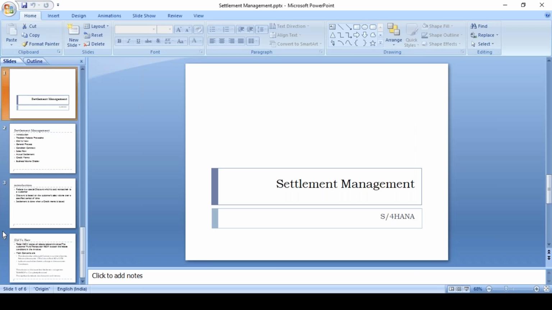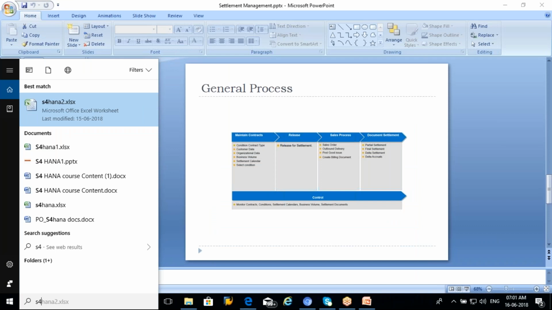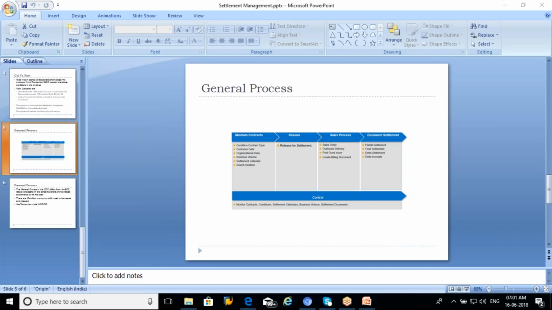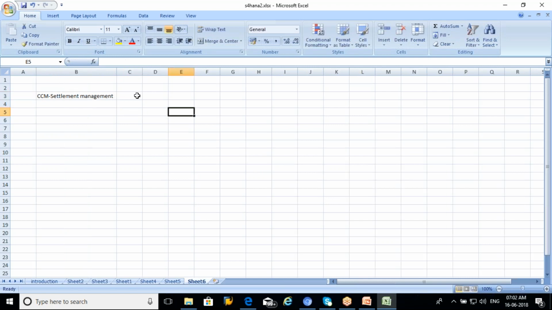In the CCM, I will just go to this Excel sheet. This is called CCM, condition contract management, or this is also called settlement management. This is a replacement of your rebate processing.